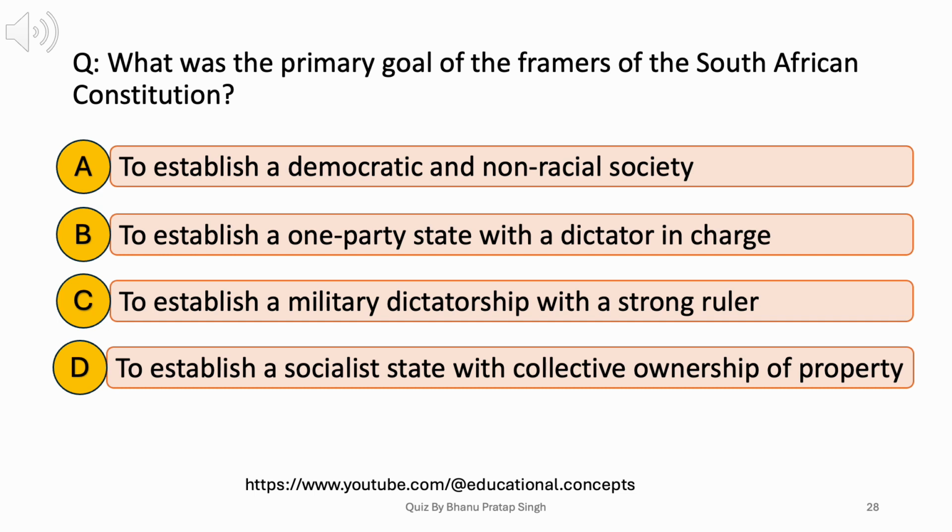What was the primary goal of the framers of the South African Constitution? A. To establish a democratic and non-racial society. B. To establish a one-party state with a dictator in charge. C. To establish a military dictatorship with a strong ruler. D. To establish a socialist state with collective ownership of property. Answer: A. To establish a democratic and non-racial society.